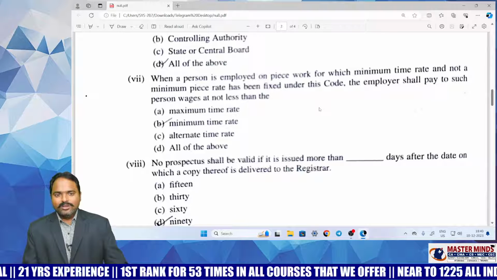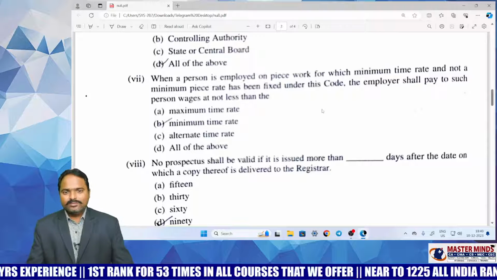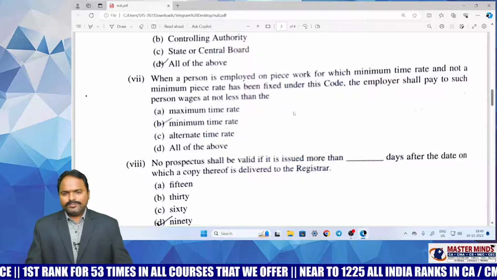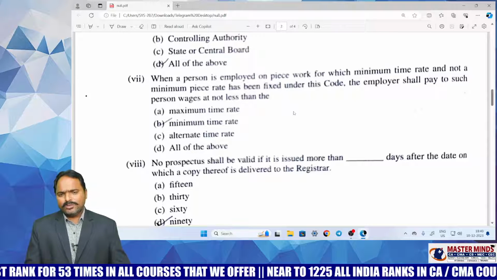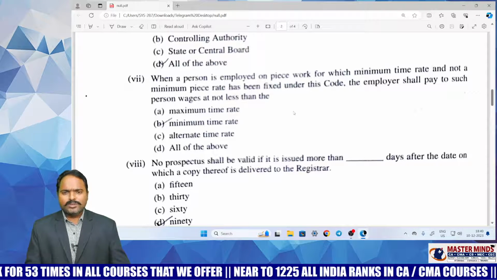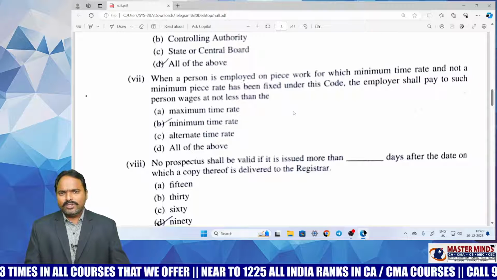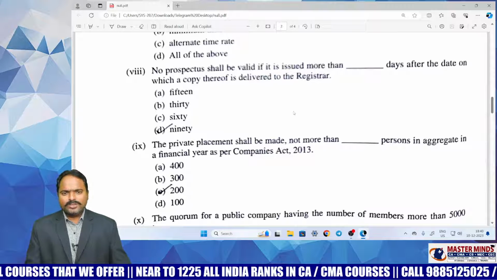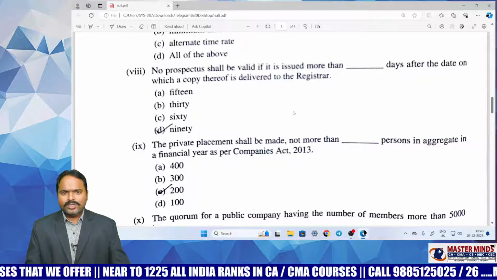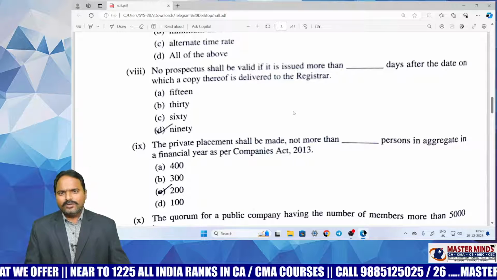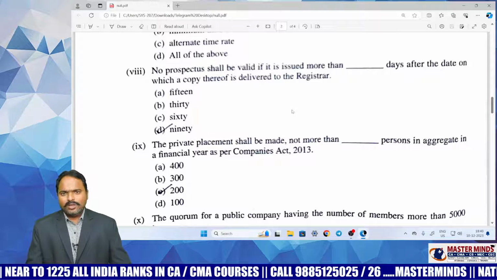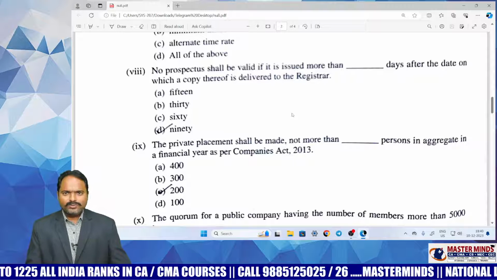Next, from the Code on Wages, this is the Minimum Wages topic, they asked a question. Even a fill in the blank is there for this particular MCQ in our material. By referring to that fill in the blank, you can answer this MCQ very easily. And this is from Prospectus and Allotment of Securities. A simple question: 90 days. What is the validity of the prospectus? On that point they are asking a question, and it's a very simple MCQ.